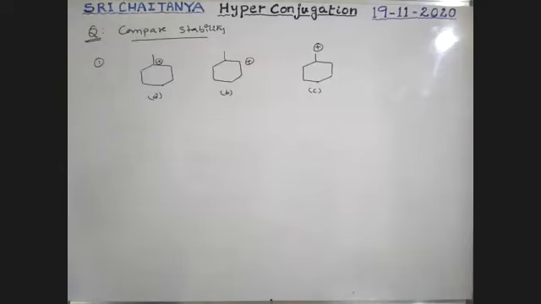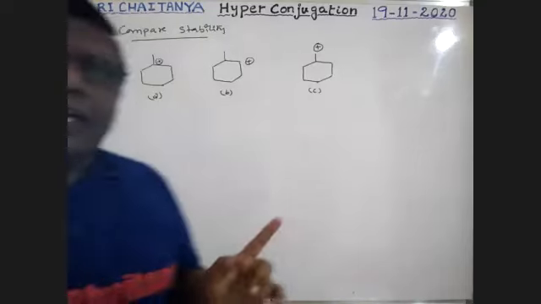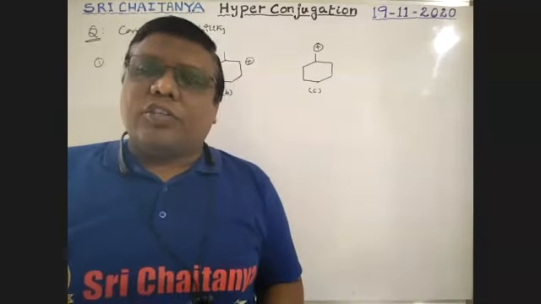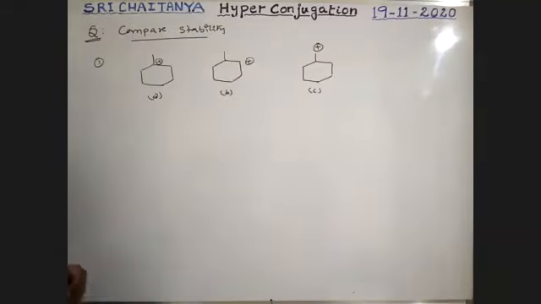Based on that, stability is directly proportional to the number of alpha hydrogens. Already we know how to find the number of alpha hydrogens. Tell me, which one is more? Yes, good.